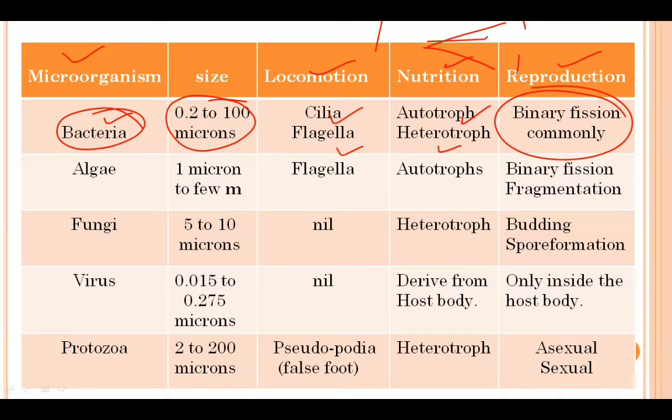Now we have this microorganism called algae. Its size is from 1 micron to a few meters, and it moves with the help of flagella, and they are autotrophic in nature. That is, they do not depend on others, they prepare their food on their own. Why? Because they have chlorophyll present in them. Now, in case of algae, reproduction is by binary fission or fragmentation. Here fragmentation means the parent body gets divided into various daughter bodies.